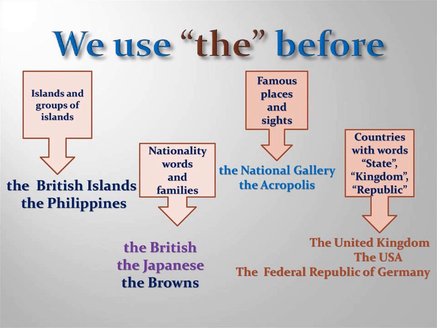That means the names of countries in which kingdom, that is the United Kingdom, the USA, the United States of America, so the word state is coming, then the Federal Republic of Germany, that means the word republic is coming. So the names of countries in which these three words are there, only before the names of such countries we will be using "the".